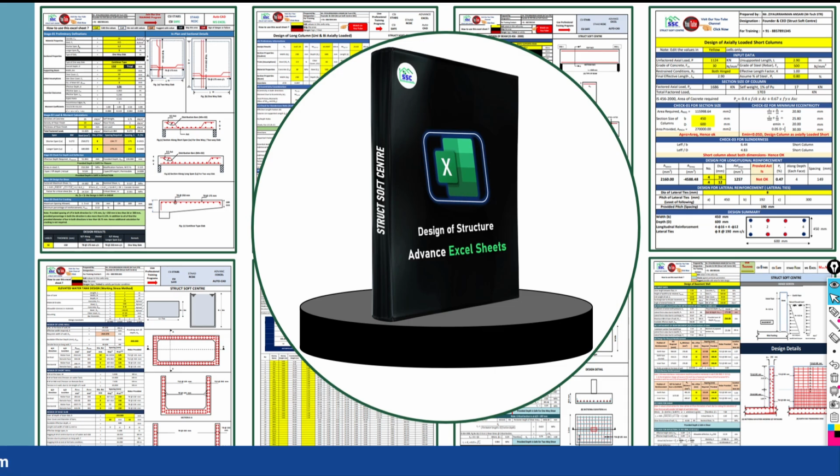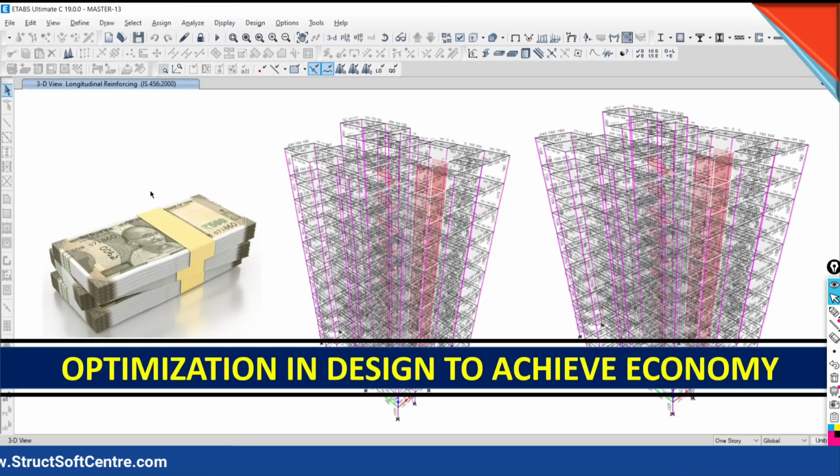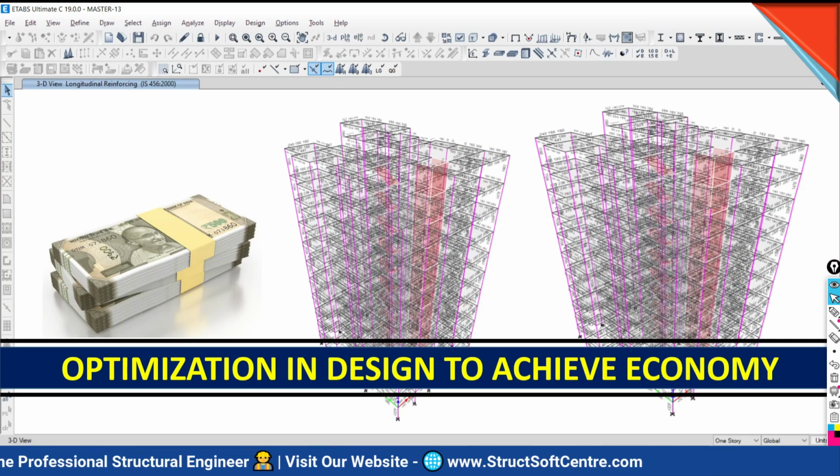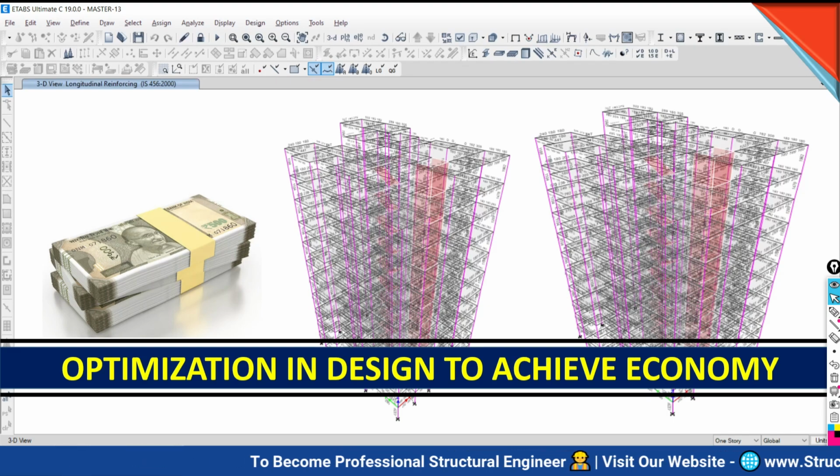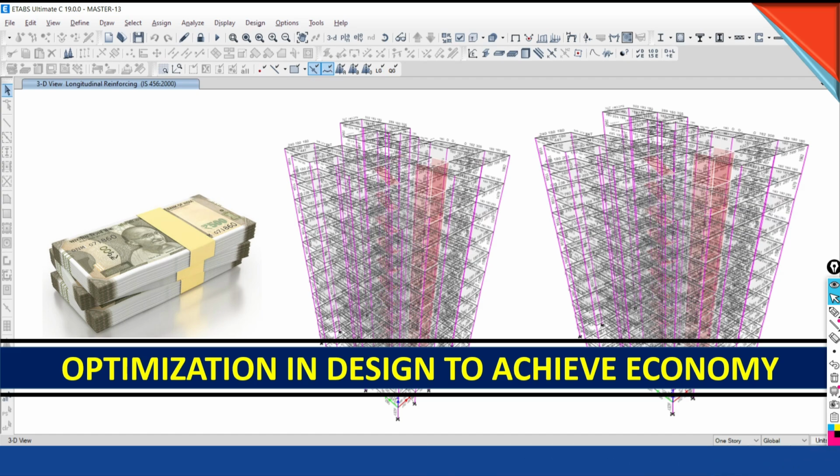Now next will be optimization in design. Being a structural engineer, your job is not only to do the design, your job is also to do the optimization to achieve economy. People consider that economy in construction can be achieved on site by managing things, but that is totally wrong.